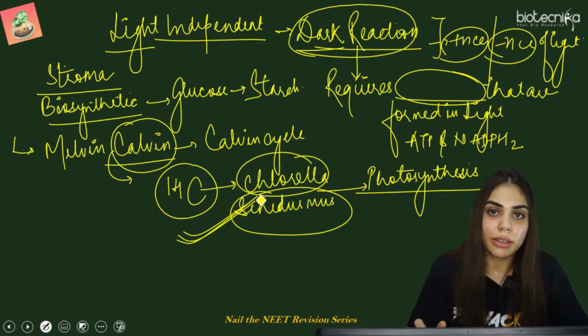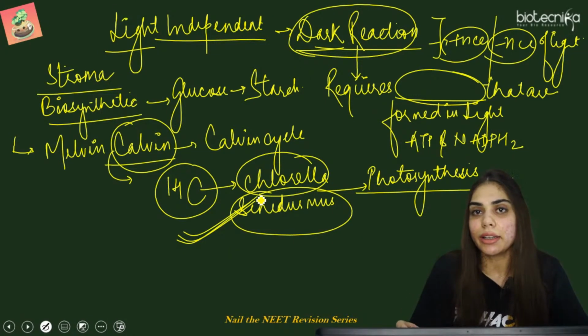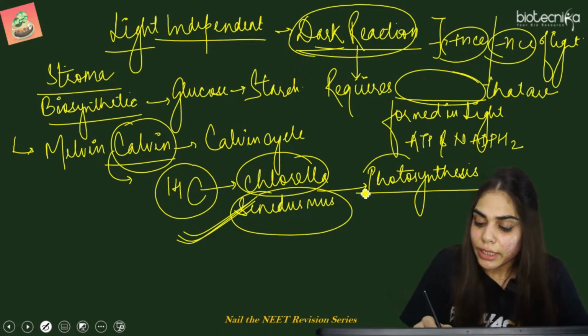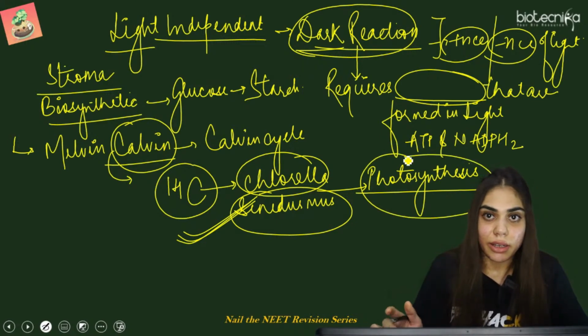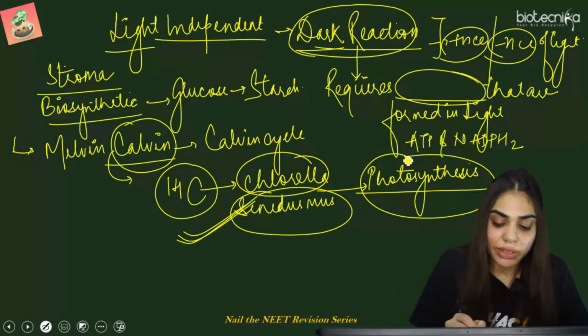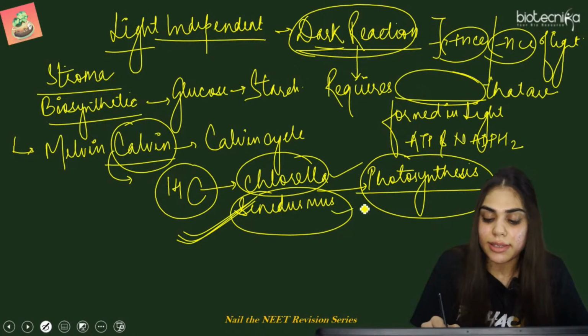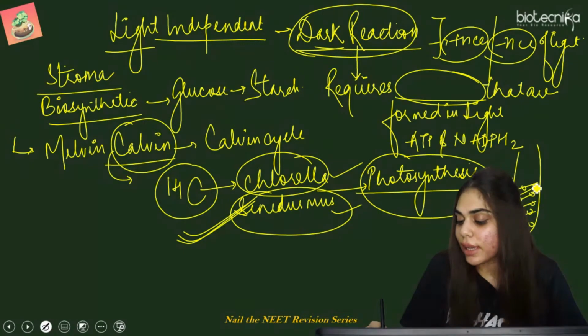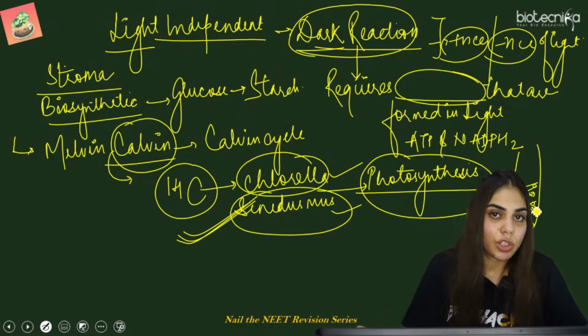So just be focused on what I'm explaining. All the points I'm writing here are very important from the NEET exam point of view. So उनने देखा कि ये photosynthesis कर रहा है. Why is Melvin Calvin taking chlorella and Scenedesmus? Because it can be clearly taken in a test tube. It is a very small algae. So it can perform photosynthesis and can be taken in a test tube as well.